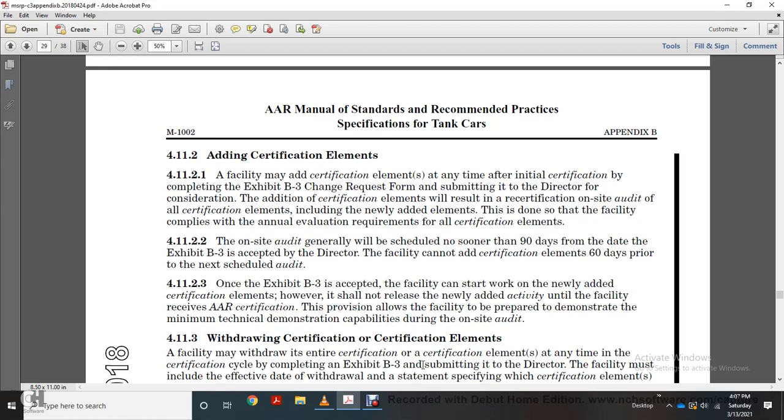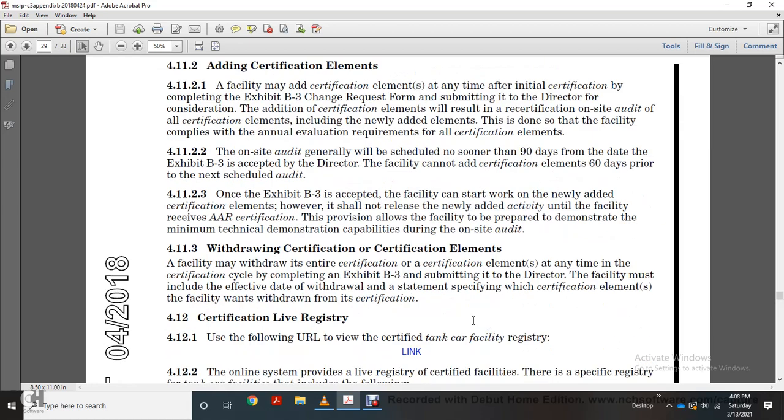411.2.3 On-site. Once Exhibit B3 is accepted, the facility can start work on a newly added certification element. However, it should not release any newly added activity until the facility receives the AAR certification. Provisions allow the facility to be prepared to demonstrate the minimum technical demonstration capabilities during the on-site audit.